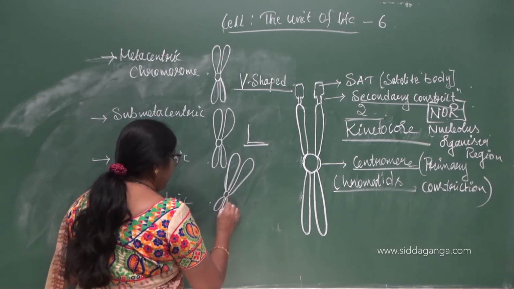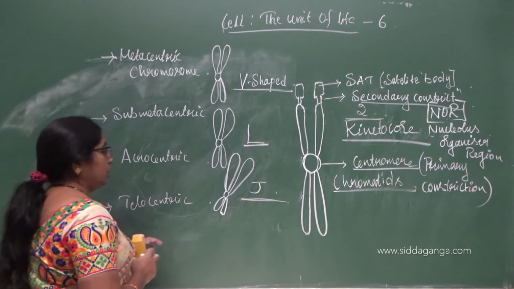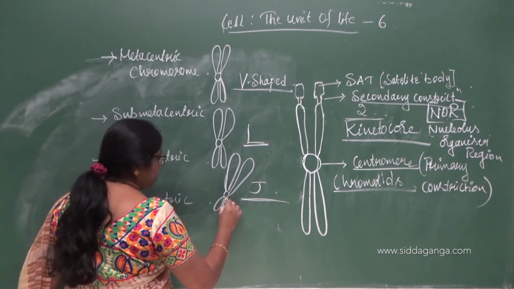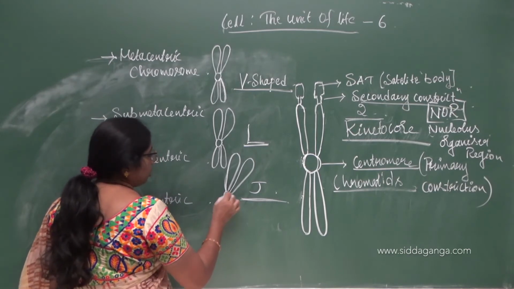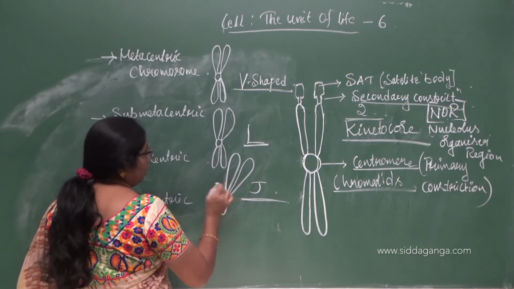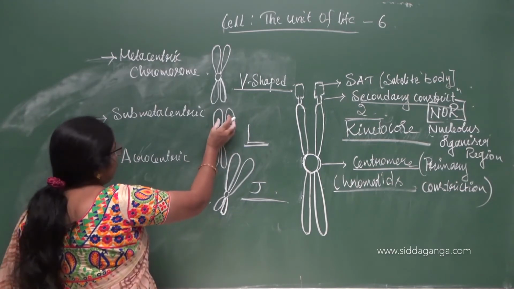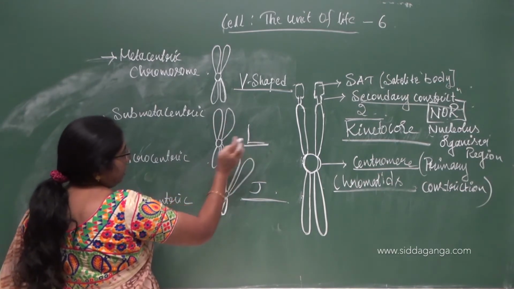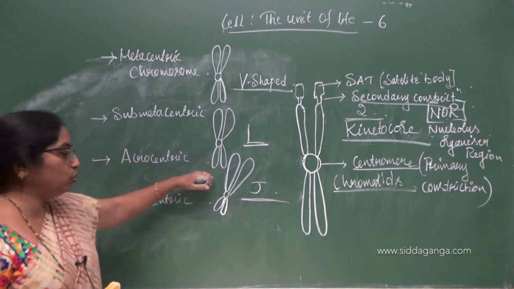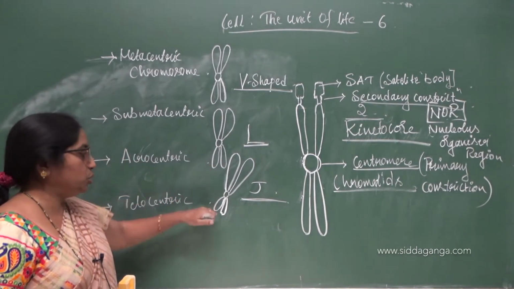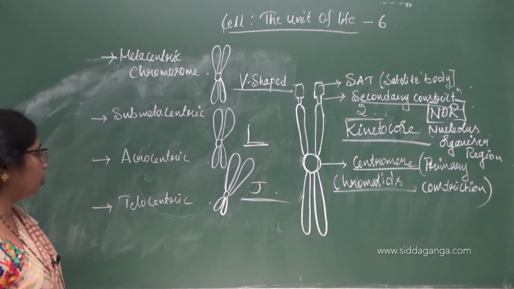They resemble J-shaped chromosomes. They are called J-shaped chromosomes because they have two very short arms and two very long arms. So, two are short and two are long. In case of submetacentric, they are referred to as L-shaped chromosomes. Acrocentric, you have two long arms and two very short arms. It is referred to as J-shaped chromosomes.